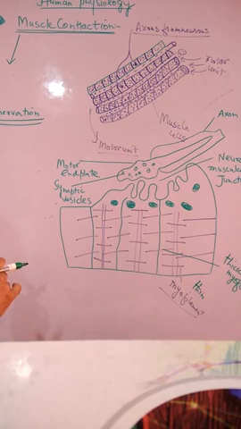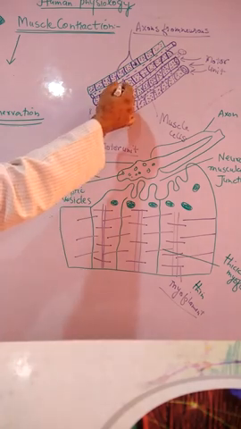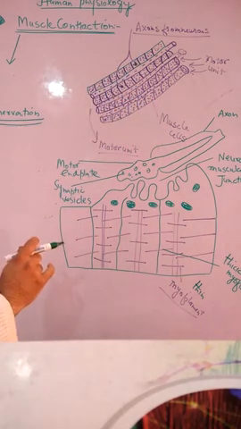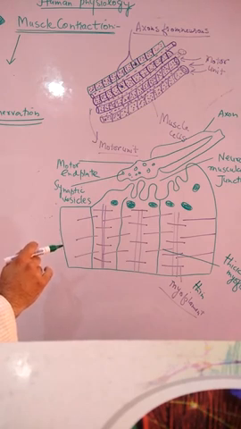But there is not a close contact at the motor end plate, at the site where it meets the skeletal muscle fibers. This site is called the neuromuscular or myoneural junction. Here the axon loses its myelin sheath and forms tiny branches passing into shallow troughs on the muscle fiber surface.